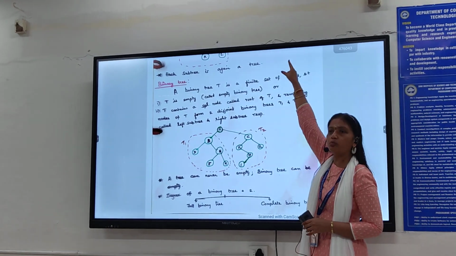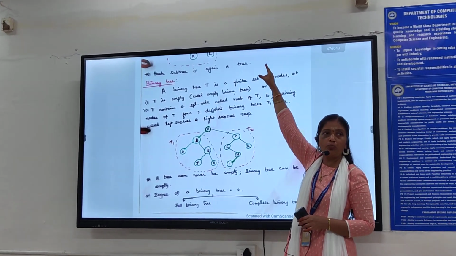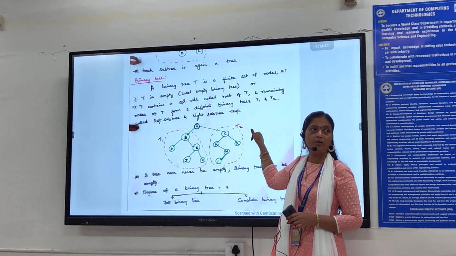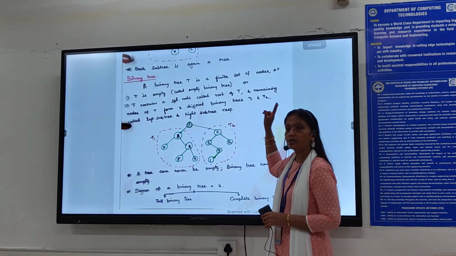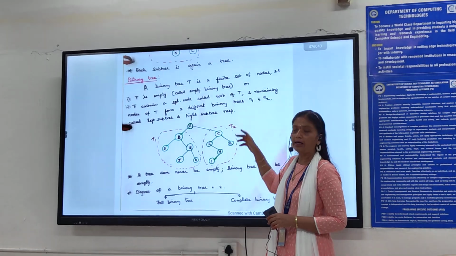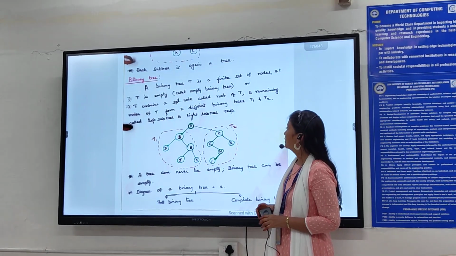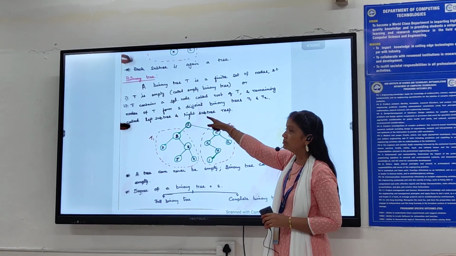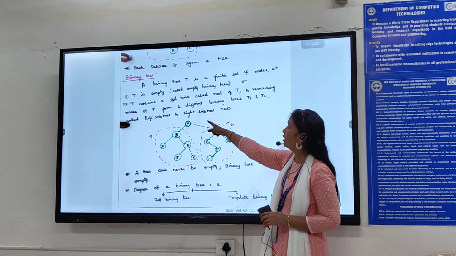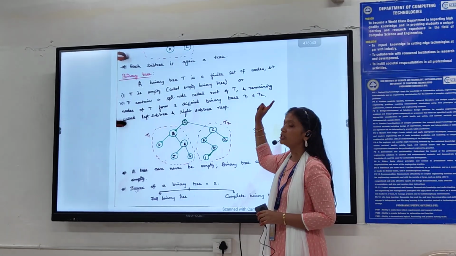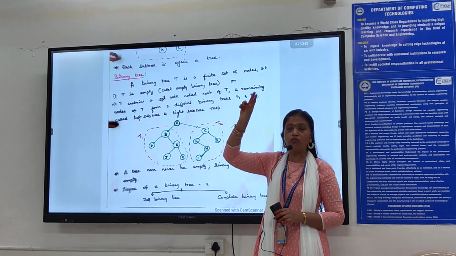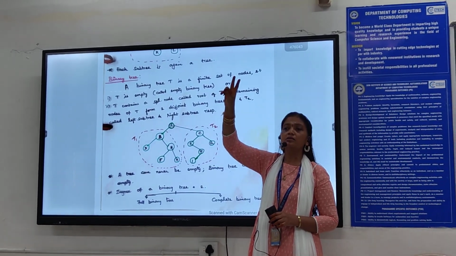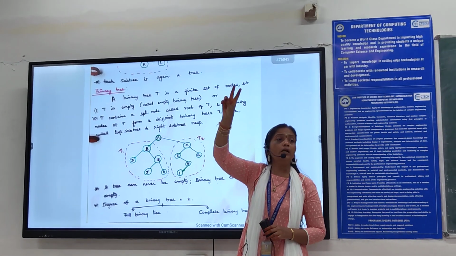So a normal tree cannot be empty, but a binary tree can be empty. It's the same: a special node, the root node, should be there. The remaining nodes of T form two disjoint binary trees. So one special node, and all the other nodes form only how many sets? Only two sets.